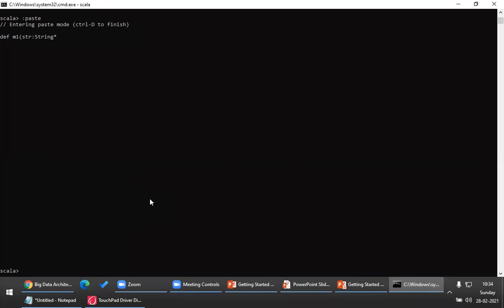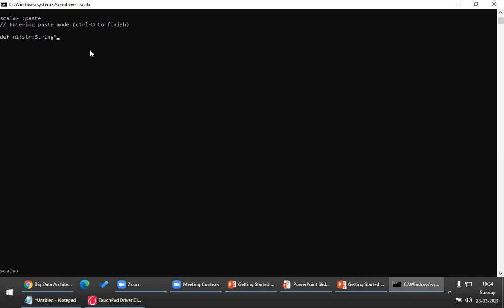When I say star, this m1 takes either one argument, two arguments, three arguments. It can take n number of arguments. You can pass one string, you can pass two strings, you can pass three strings, n number of strings you can pass. So this is what we call varargs in Scala.